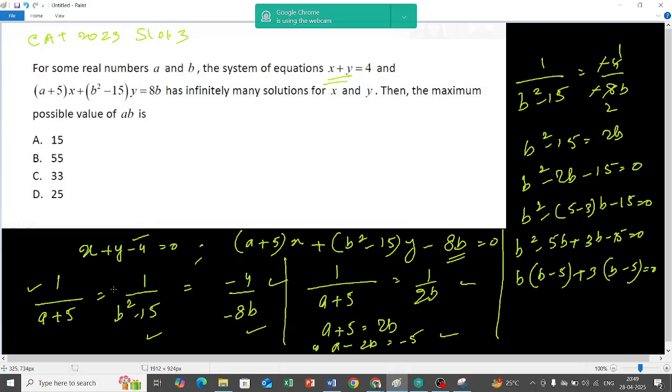Yeah, that is the reason why you need to take the first and the last equation. The reason is the last equation has more numbers in it. That is the reason why I have taken the first and the last. You can take the first and the second also. Some combinations will come up. I took the first and the last, then we can substitute the value. The ultimate target is to find out the values of a and b.